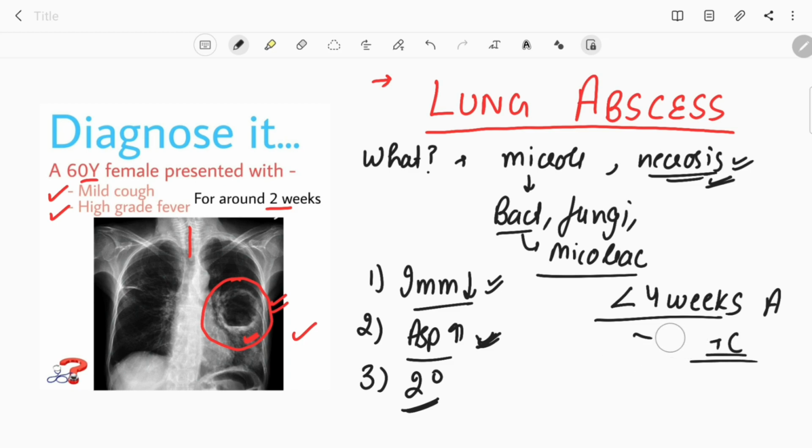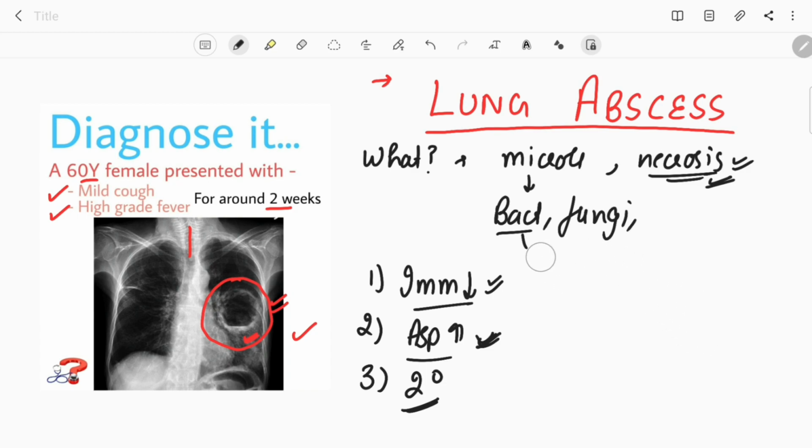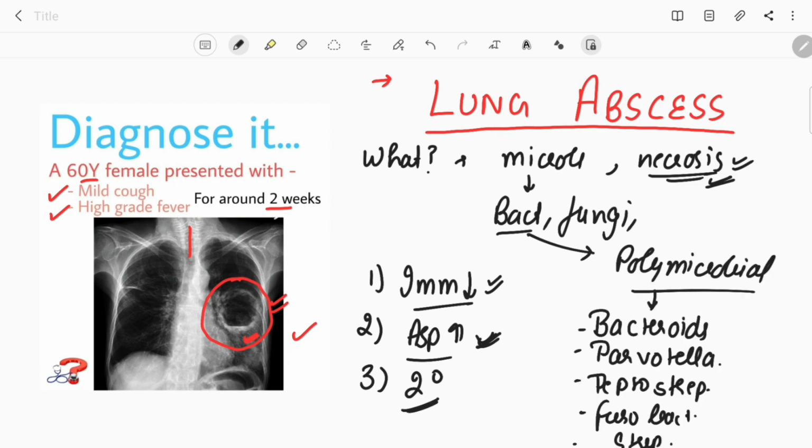Now coming to the microbes, what are the microbes that can cause a lung abscess? We have discussed bacteria and fungi. These can cause lung abscess, but what bacteria are the most common cause? In the bacteria, mostly it is polymicrobial. In cases of polymicrobial lung abscess, the common bacteria are Bacteroides, Prevotella, Peptostreptococcus, Fusobacterium, and Streptococcus. Among these, most are anaerobic and gram-negative bacteria, and they are also present in the oral cavity. So if the risk of aspiration is increased, then these are the most common bacteria present in that lung abscess.